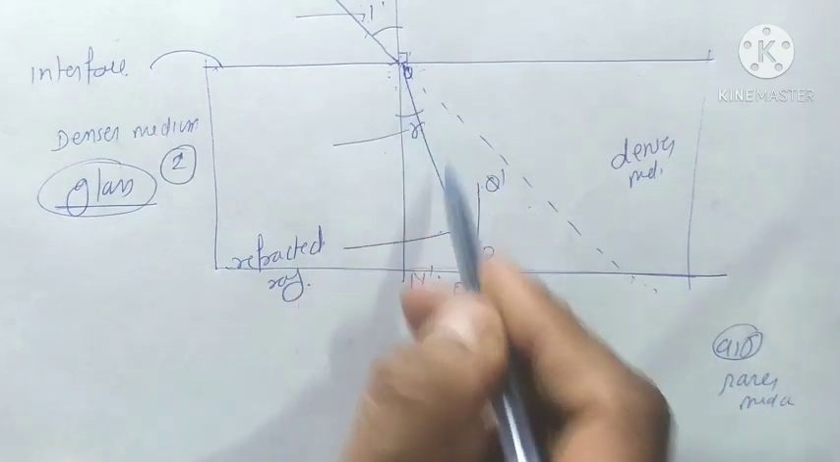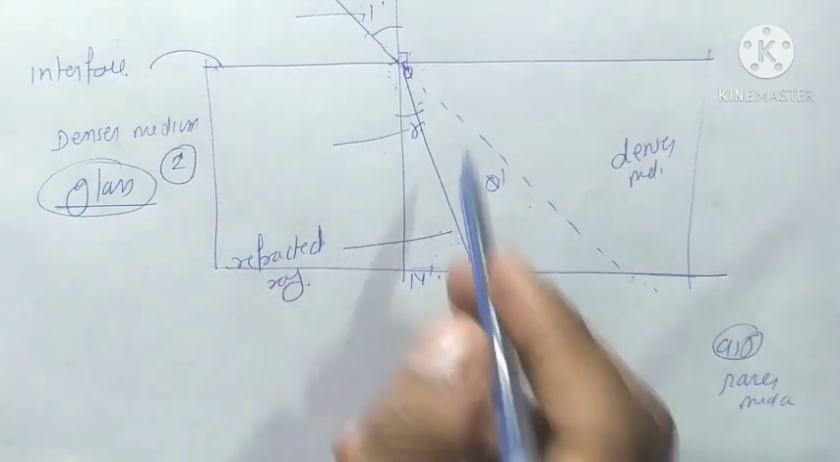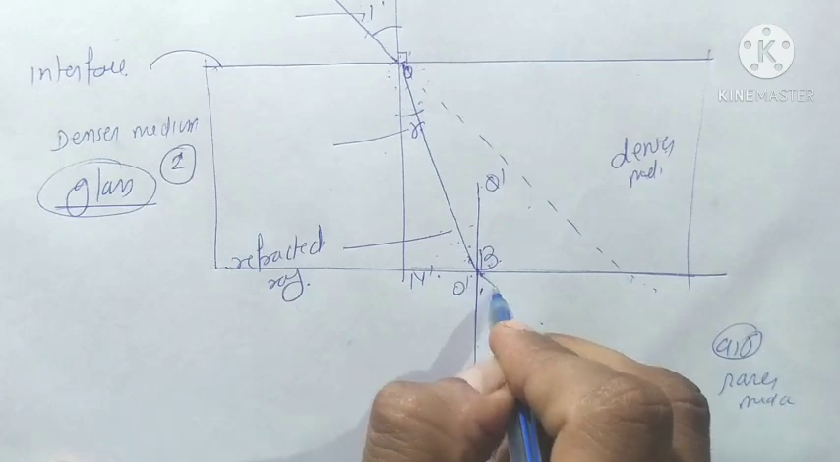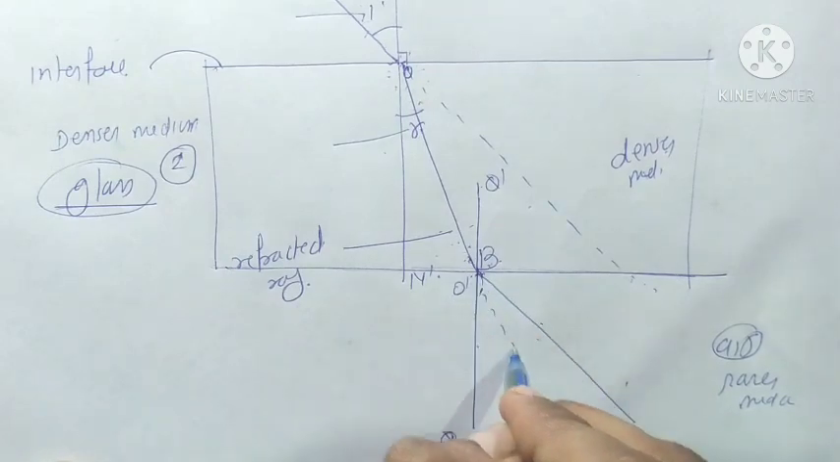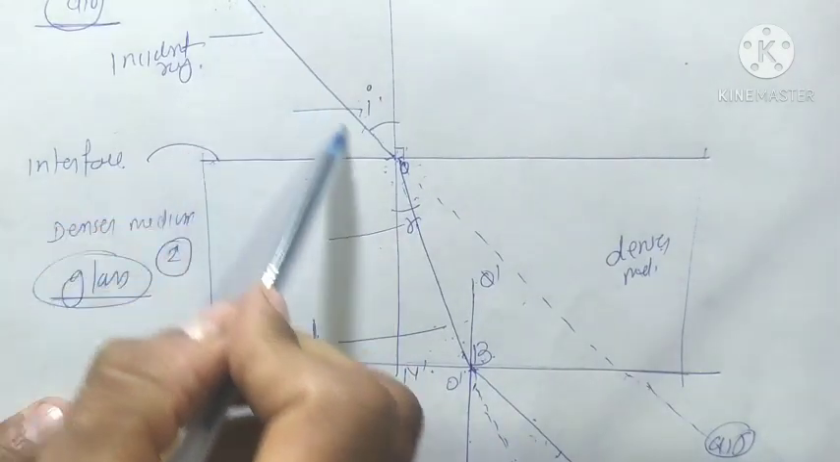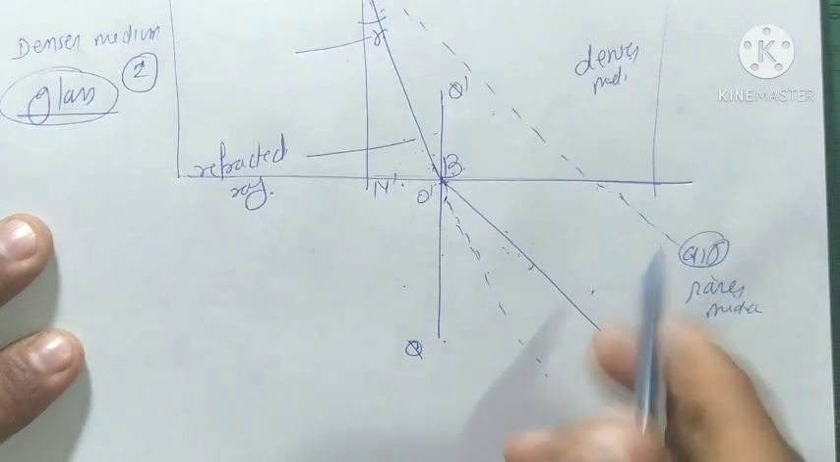OB is now the refracted ray. So now when this light goes from the denser medium to the rarer medium, it bends away from this normal. This is the direction of the refracted ray, but it bends away from this normal. And you can see that this dotted line, the original line, I mean the incident ray, and the emergent ray both have the same direction and both are parallel to each other.